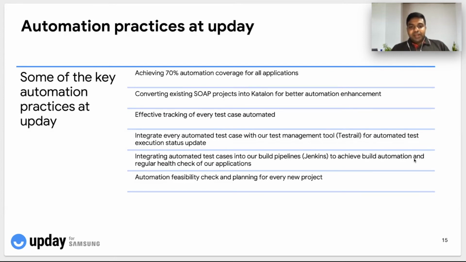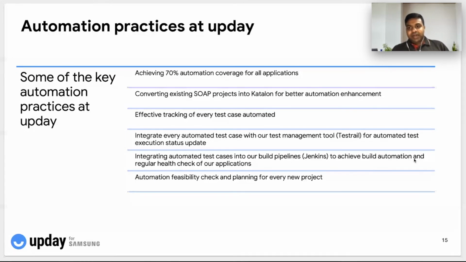The second practice is converting all existing SOAP projects into Katalon for better automation enhancement. As you know, SOAP primarily deals with only backend testing, and it doesn't support UI, web, or mobile automation. So we are converting all existing SOAP projects into Katalon, wherein we can enhance them using our hybrid framework, combining all backend automation with UI and mobile app, and create end-to-end hybrid automation scenarios and framework.